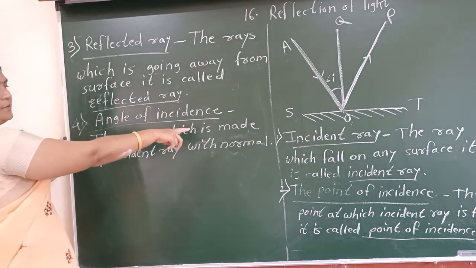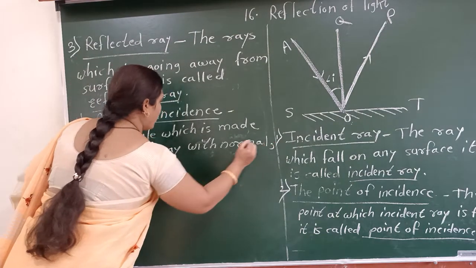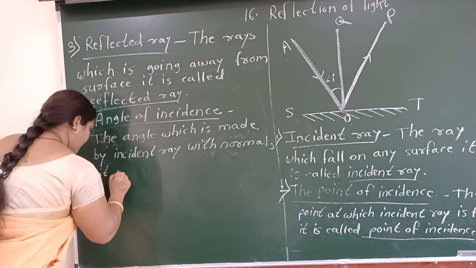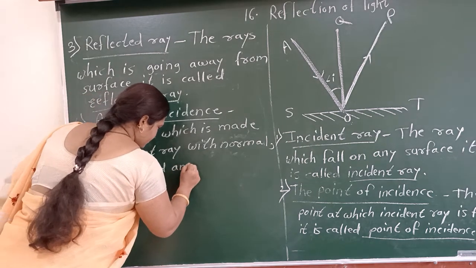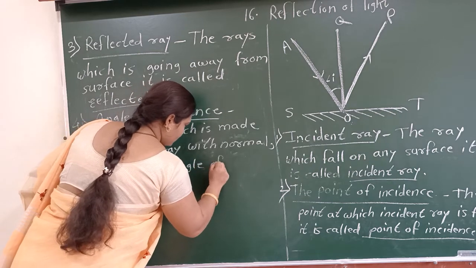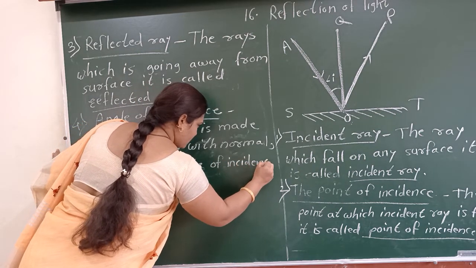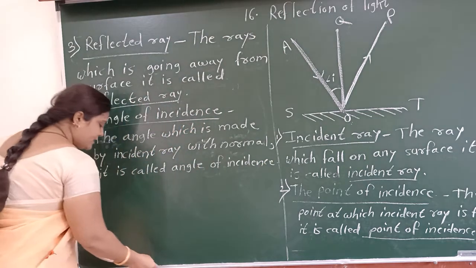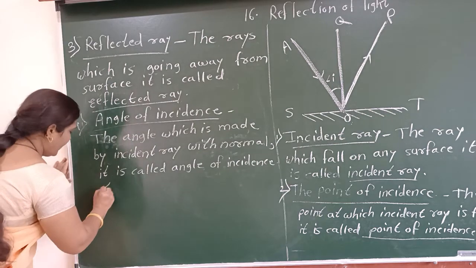Okay, the angle which is made by incident ray with normal, it is called angle of incidence. And symbol for the angle of incidence is angle i.